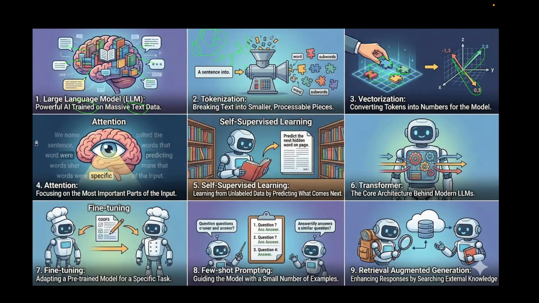Here, "France" and "capital" are important words. The model pays more attention to those important words in the input. That is the attention mechanism.